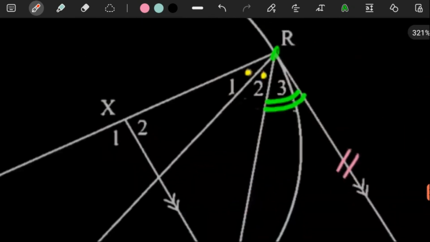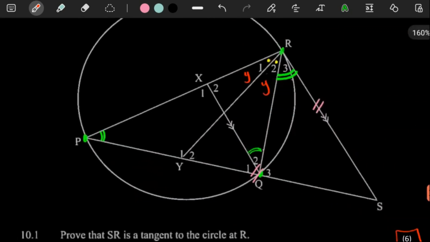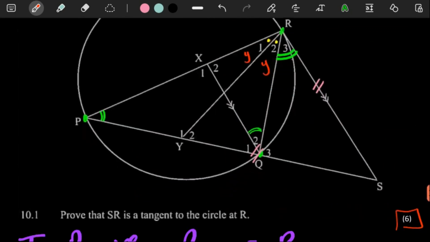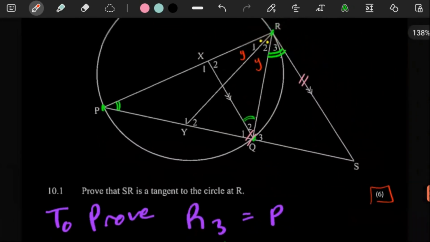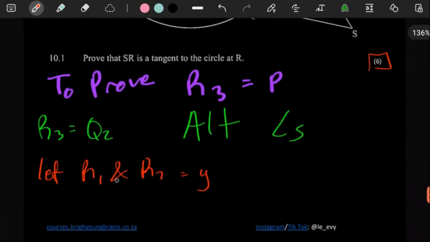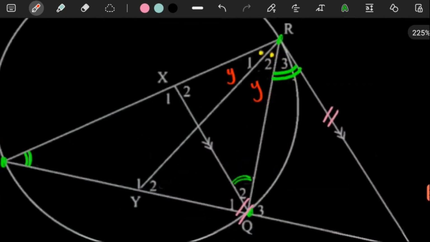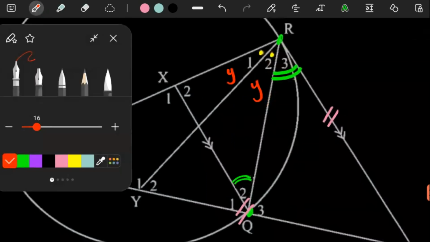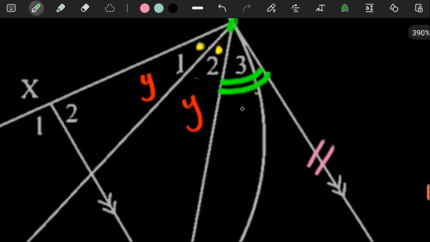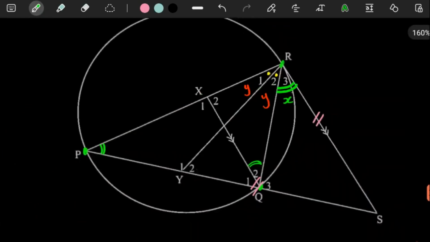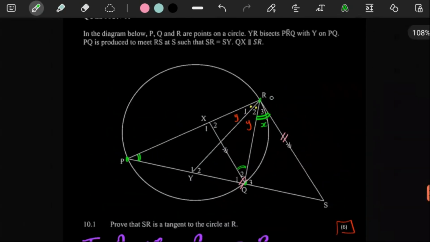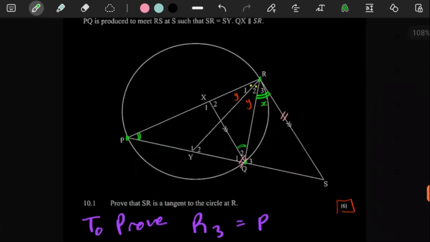So we label this y and this y, and let's make R3 equal to x. If we label this x, I think we will be in a good spot, because we have an isosceles triangle here. So in the triangle RSY, we can get y2.